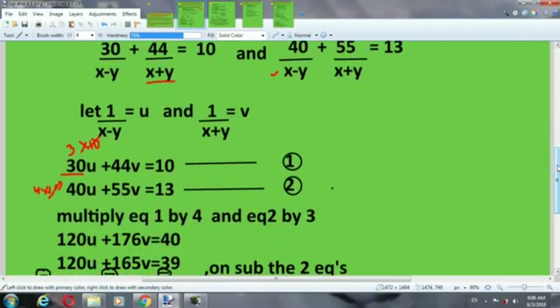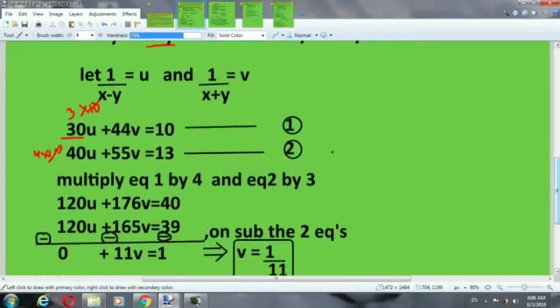In elimination method we use this type of operation. Here multiply equation first by 4 and equation 2 by 3. It will be 120u plus 176v is equal to 40. We multiply 4 in first equation, that means we have to multiply with each term on both sides, LHS and RHS. Now we will solve it.